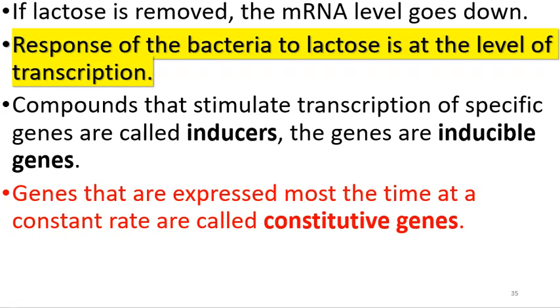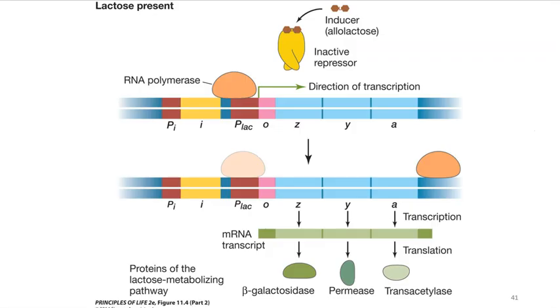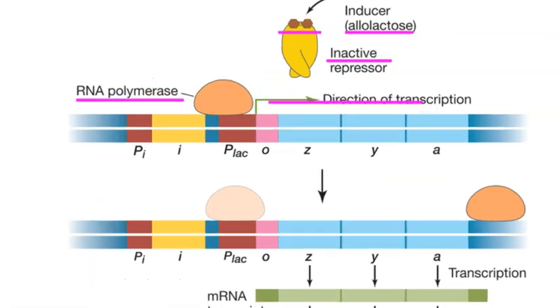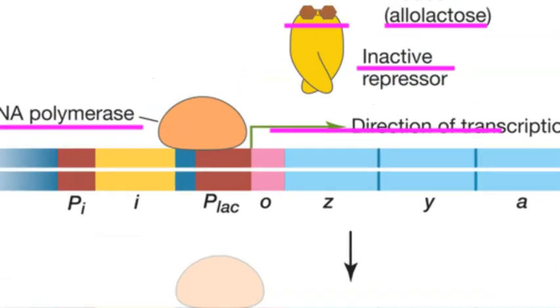But when lactose is present, a form of lactose actually acts as the inducer. It binds to the repressor, thereby inactivating it. Shape leads to what? Hopefully you said function. And so RNA polymerase then is able to bind to the promoter region, and 5 to 3, right? 5 to 3. Oh, my bad.